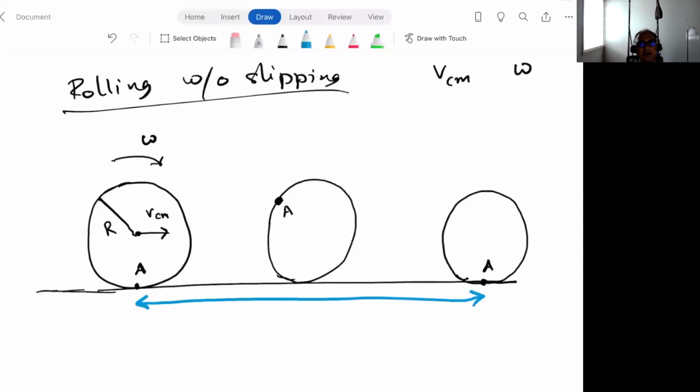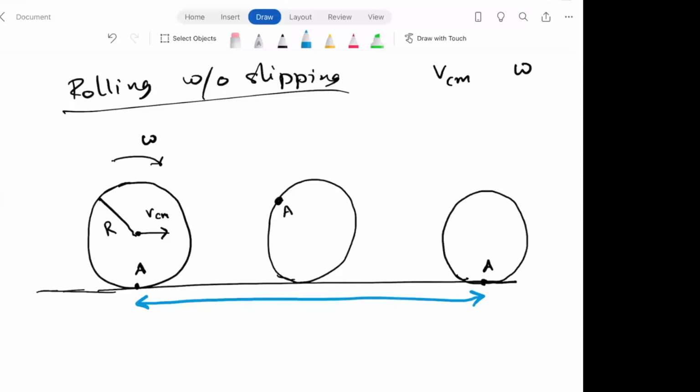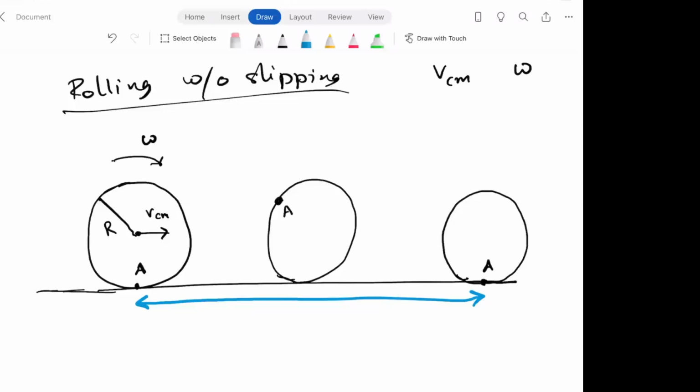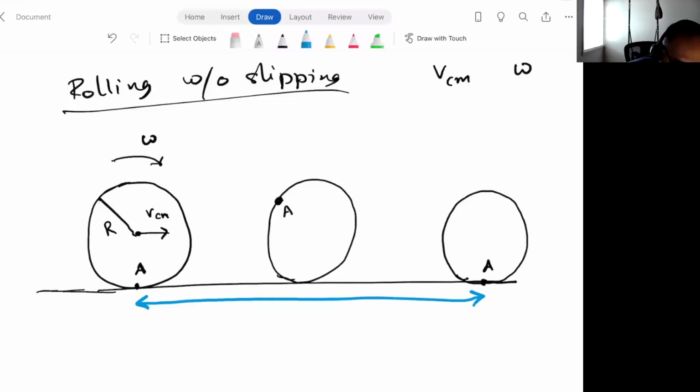Radius of the wheel is r. 2 pi r. Did you mean the circumference of the wheel? Yes, 2 pi r, exactly. So let's be really clear about that. How do we know that the wheel has traveled a distance 2 pi r? That is simply because it's rolling without slipping.